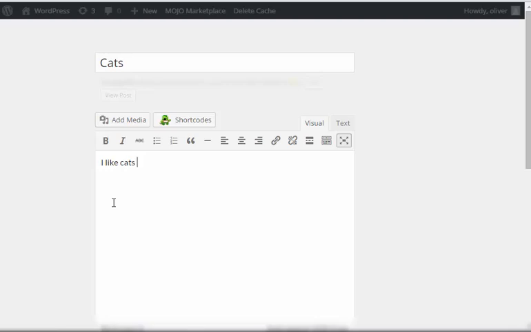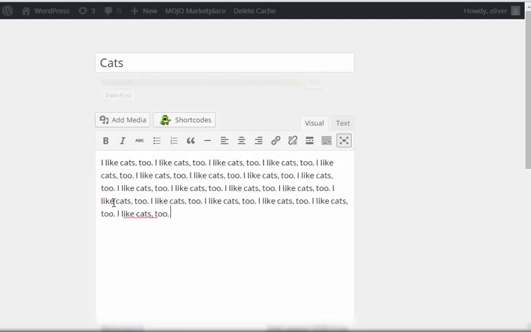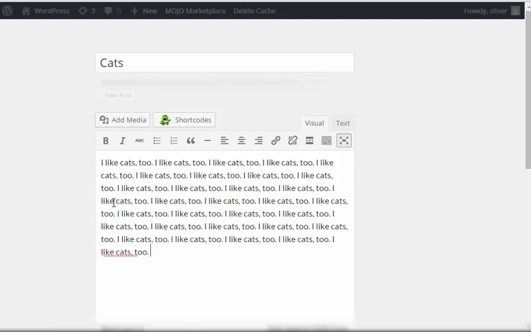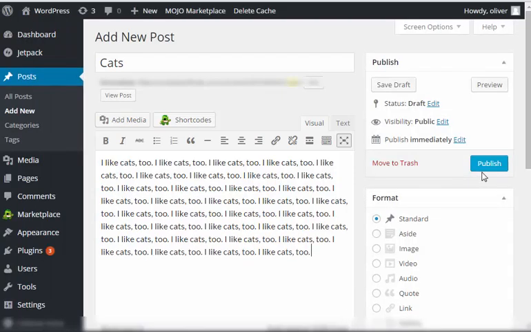Okay, now I'm writing a post about cats. Alright, for the sake of an example, we're going to pretend that this one is long as well. It has a paragraph, so there you go.